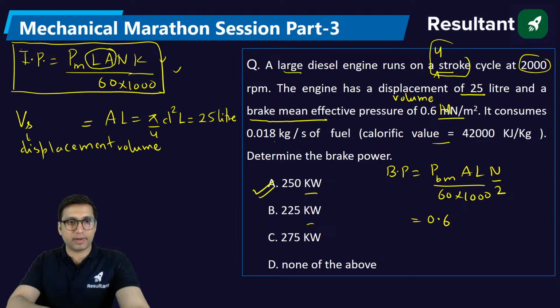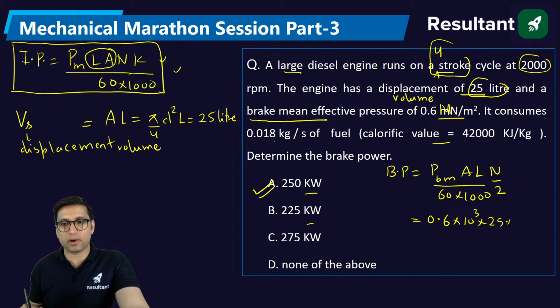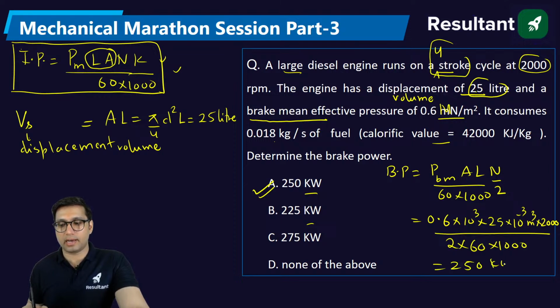So let me again verify it. Mega or milli? Megapascal. Yeah, it is megapascal. So this will be 10 to the power 3 Pascal into, this is 25 liter, in meter cube, this will be 25 into 10 power minus 3 meter cube into 2000 divided by 2 into 60 into 1000. Solve it, you will get 250 kilowatt. Are you all getting this? Okay, this is mega M.